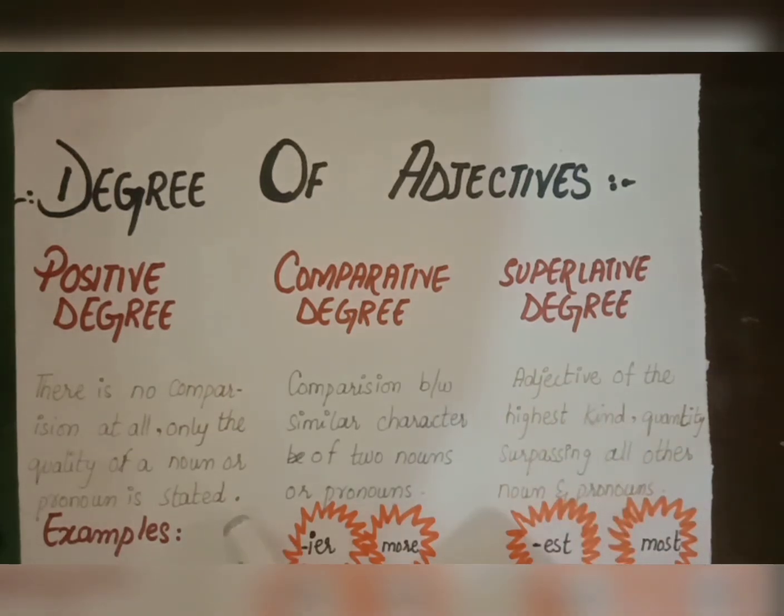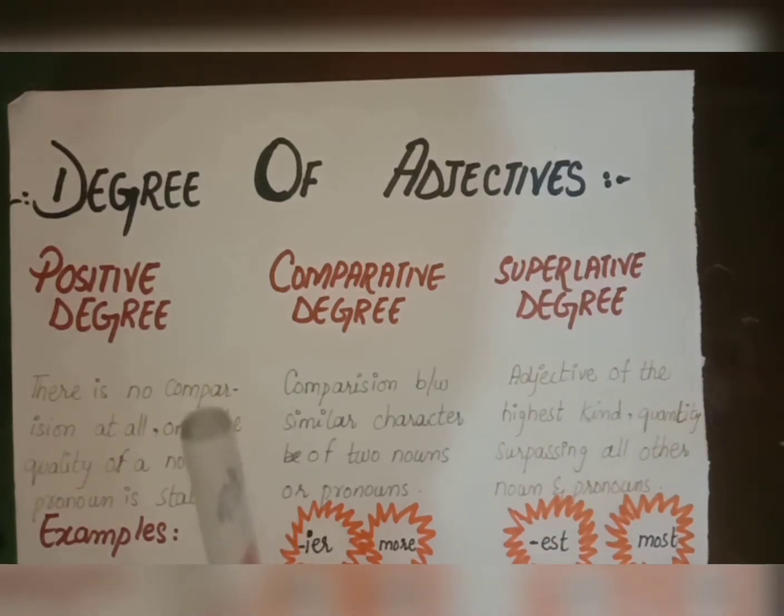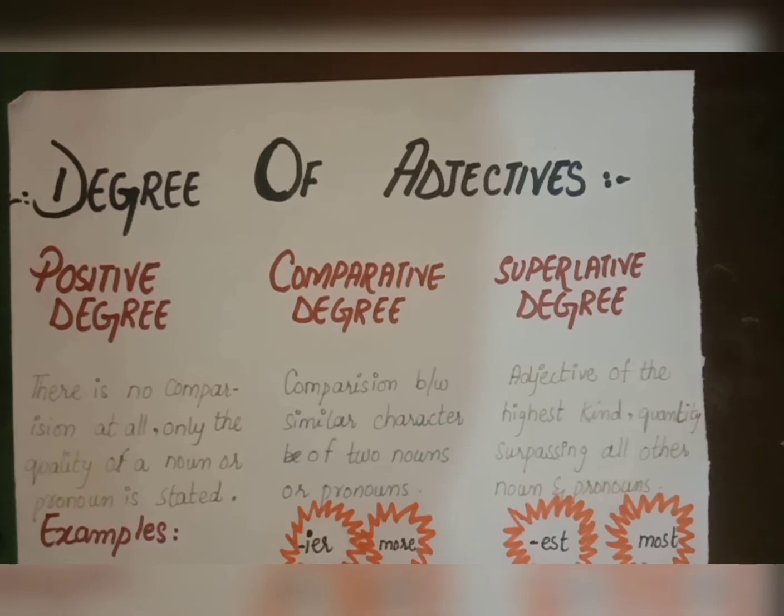In a positive degree, we are only concerned with a single noun or a pronoun. So the definition can be explained in the following manner. There is no comparison at all, only the quality or quantity or speciality of a noun or pronoun is stated for a singular noun or pronoun. But in comparative degree, we use a plural noun or pronoun. It means we have two nouns or two pronouns, and then we have to distinguish whether the quality of one noun or the other noun is better or good. The adjective can be good and bad both.